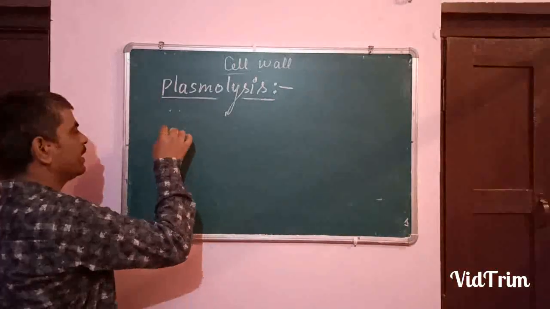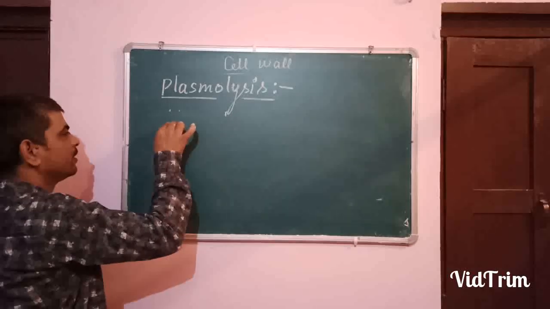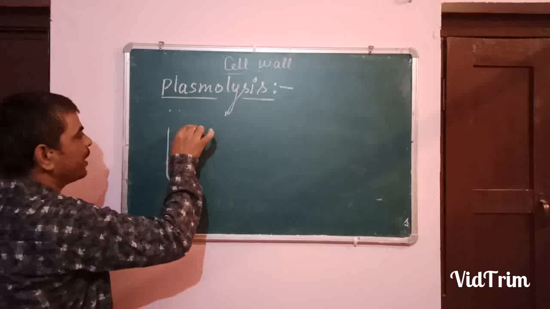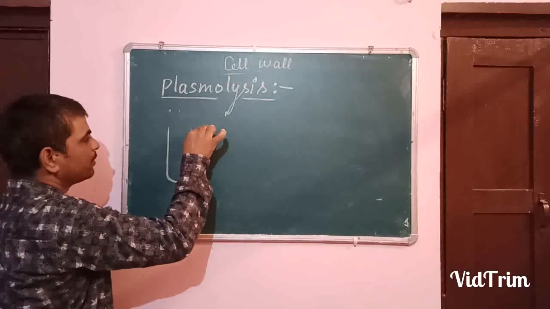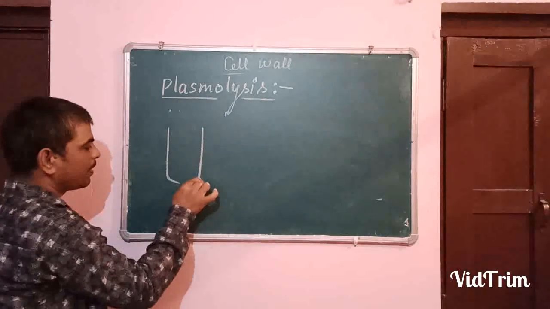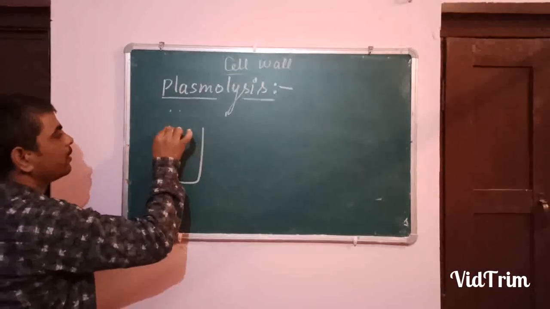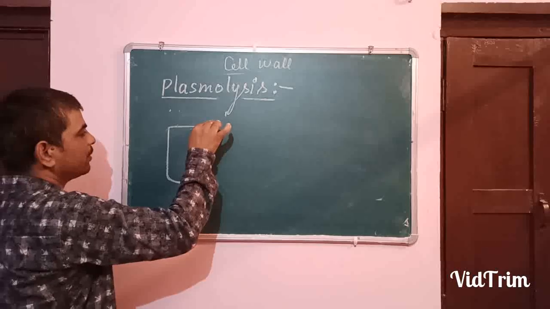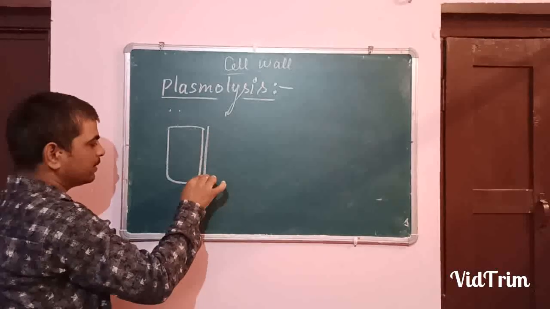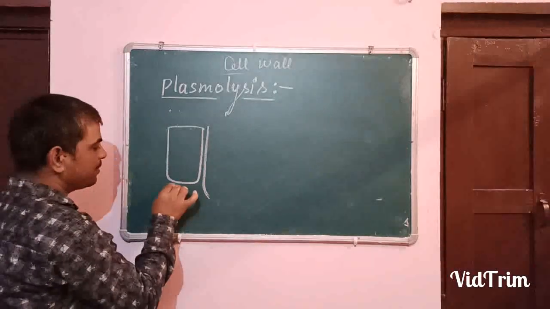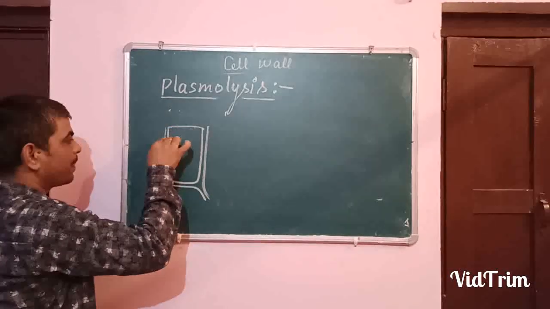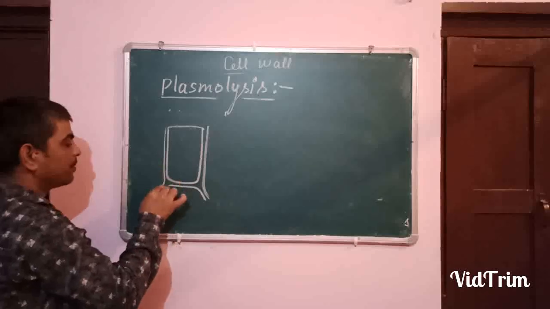Look here, once again I am drawing the picture, means diagram. Suppose it is a cell and this is the cell wall, and it is the case of a plant cell.